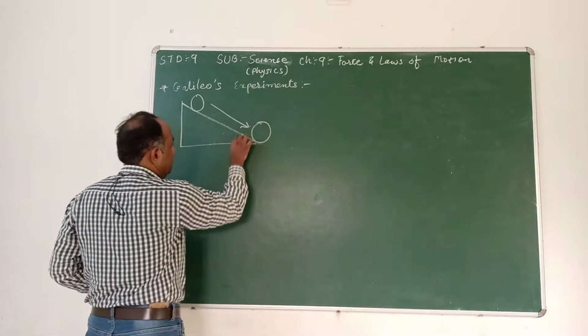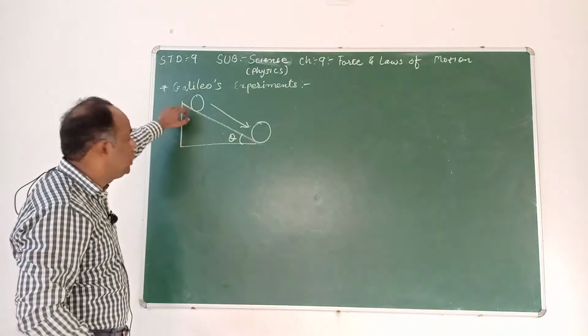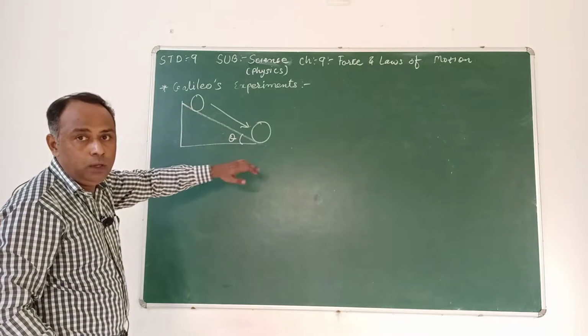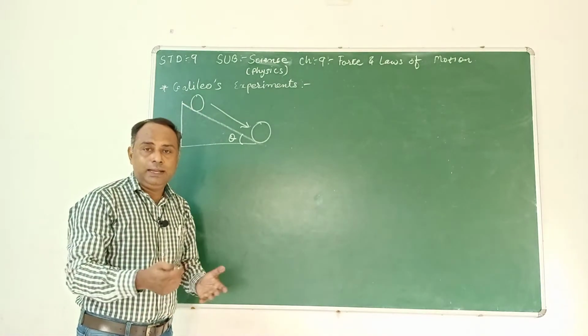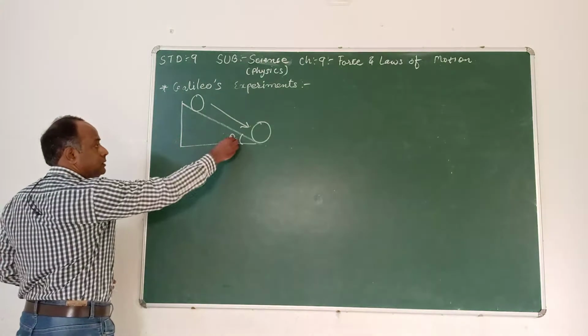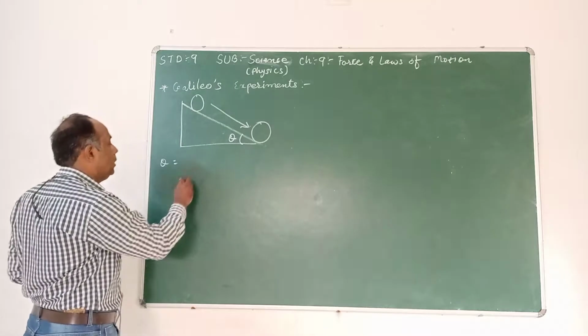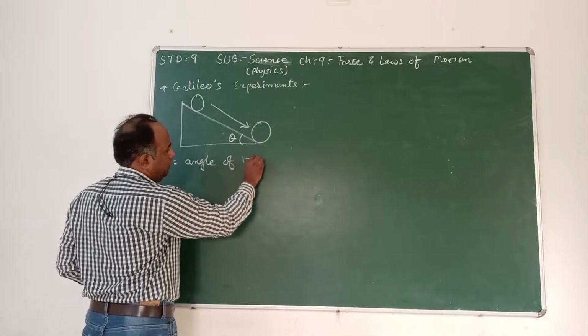He kept the ball on the top of this slope, allowed it to roll down, and started noting down some observations. First of all, this is theta. Theta is nothing but the angle, so we'll call it the angle of inclination.